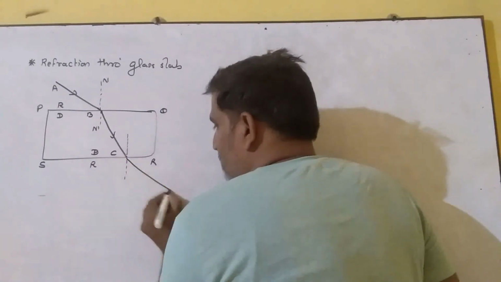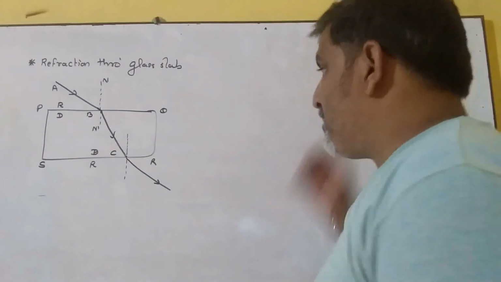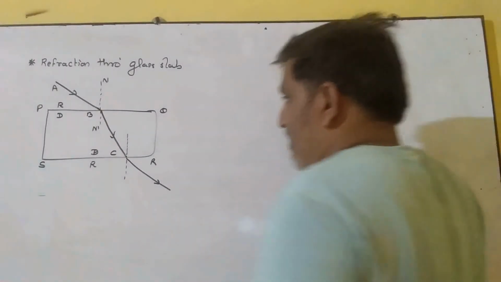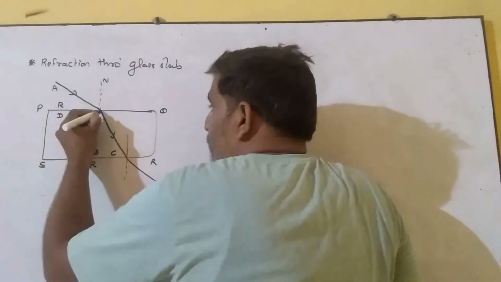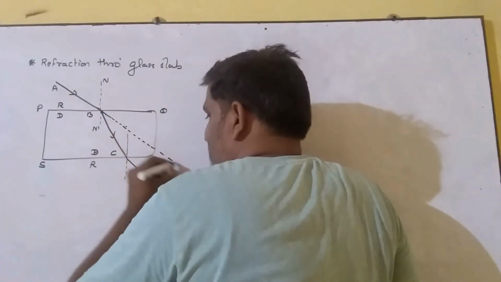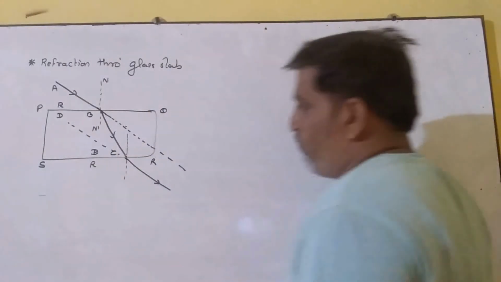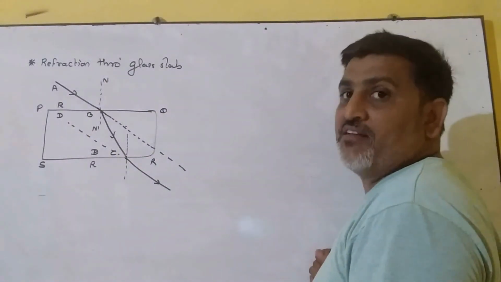So it goes away from the normal, right? So here we find that if we produce the incident ray as well as the emergent ray, then we find both are parallel to each other.